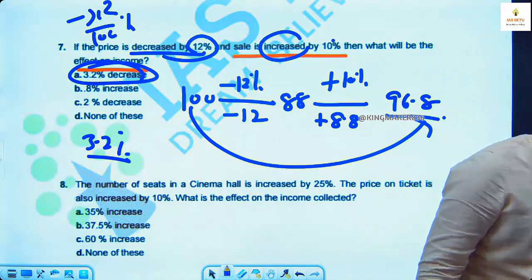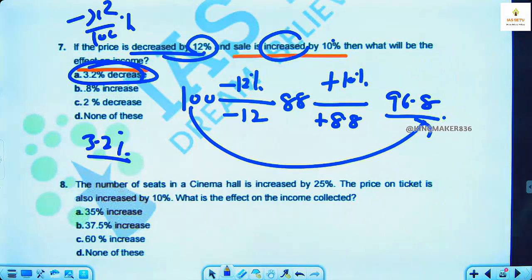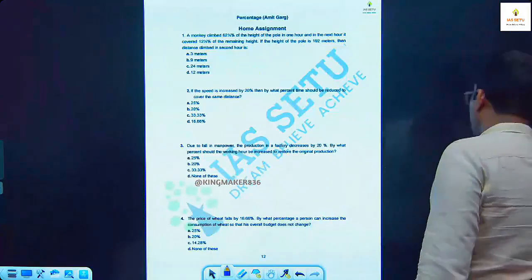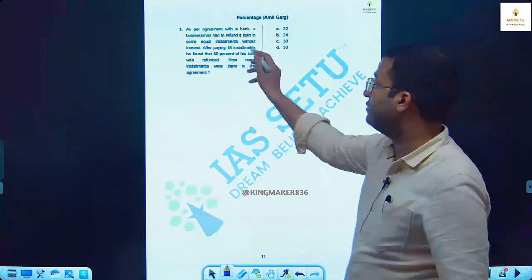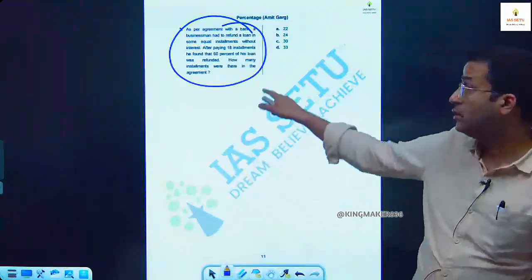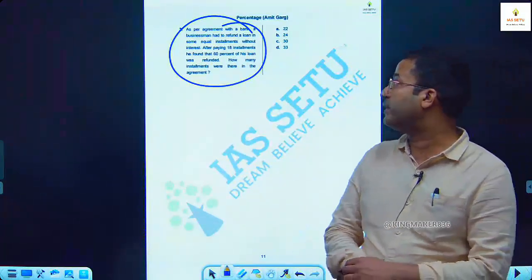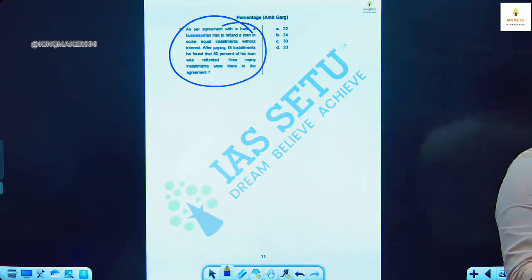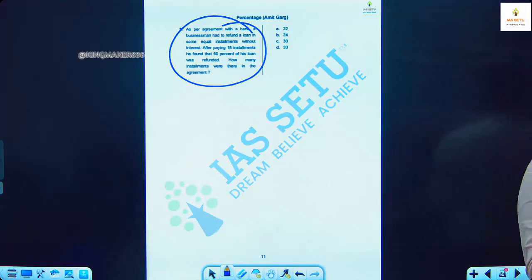Fine. Okay, online student, sir, repeat again. Okay, doubt question number 3 of percentage PYQ. PYQ are of two types, see here, one is given in this handout of 16 pages, one which you have given extra 9 questions. So online student, you are looking for this, as per agreement with the bank, this one, this question number 3 here. In a test, a candidate attempted only 8 questions, scored 50% marks in each of the questions.